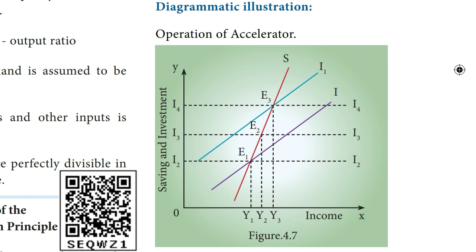If the increase in investment by I2, I4 is purely exogenous, then the increase in income by Y1, Y3 would have been due to the multiplier effect. But in this diagram, it is assumed that exogenous investment is only by I2, I3 and induced investment is by I3, I4. Therefore, the increase in income by Y1, Y2 is due to the multiplier effect and the increase in income by Y2, Y3 is due to the accelerator effect.